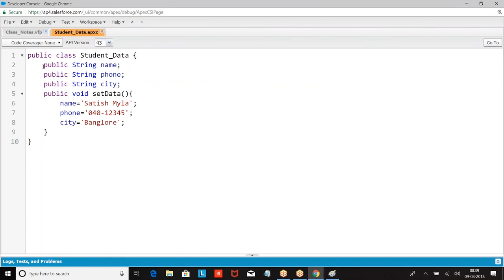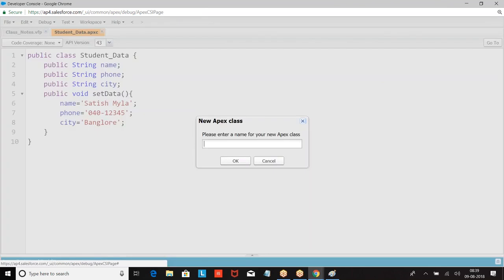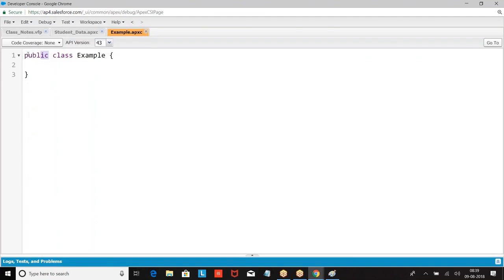The default access modifier for everything is private. Now look at this. When I give a private class, what happened?